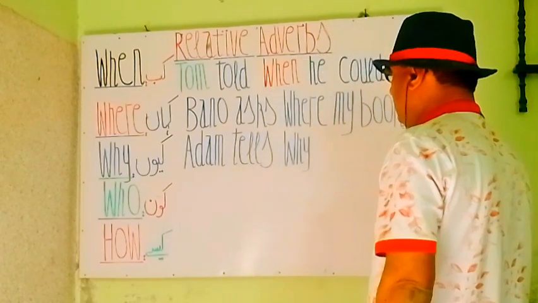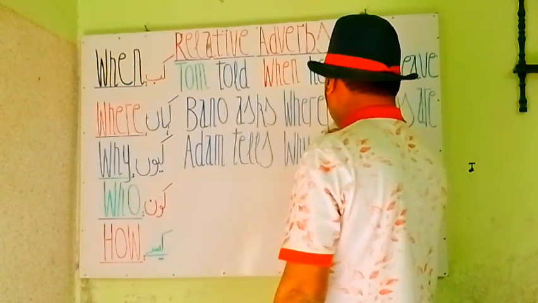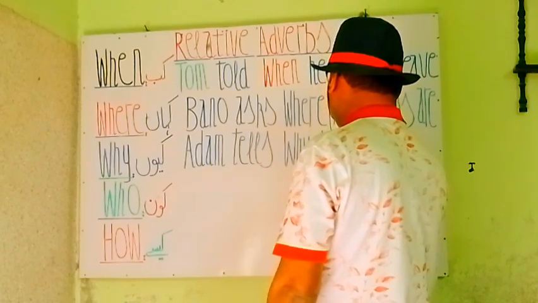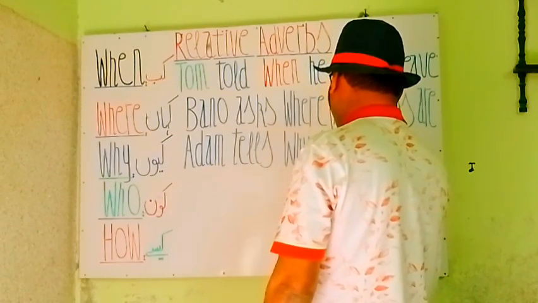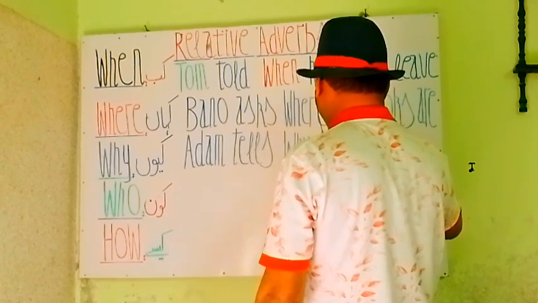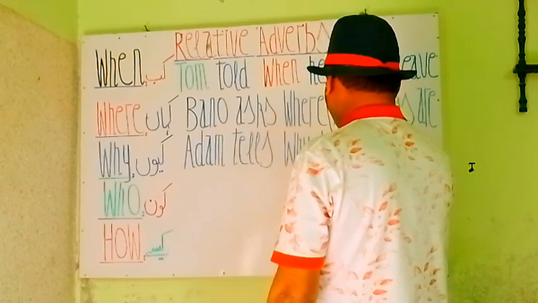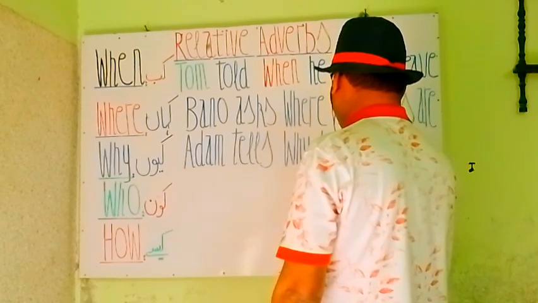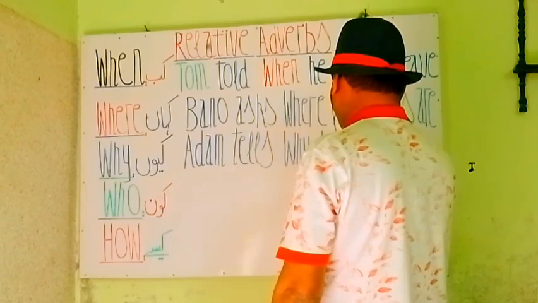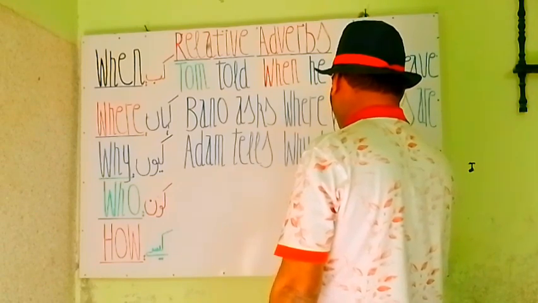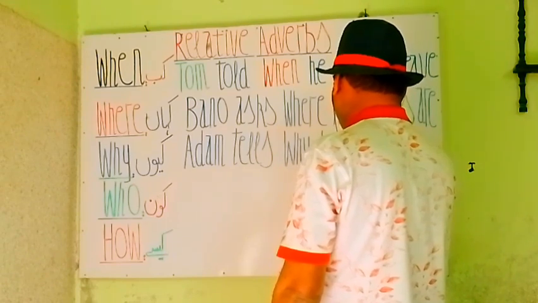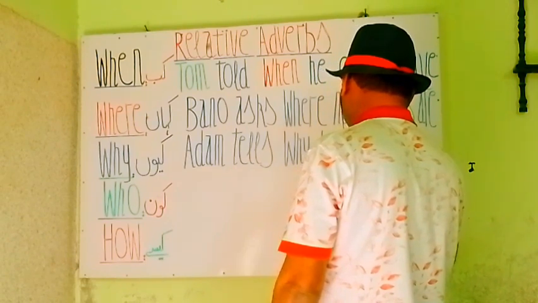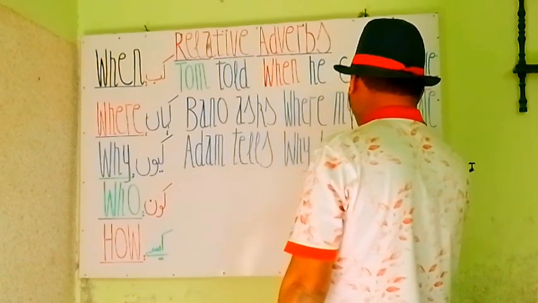Adam tells why he was absent. Why he was absent. है कि वो एब्सेंट क्यों था, वो गैर हाजिर क्यों था. Adam tells why he was absent.